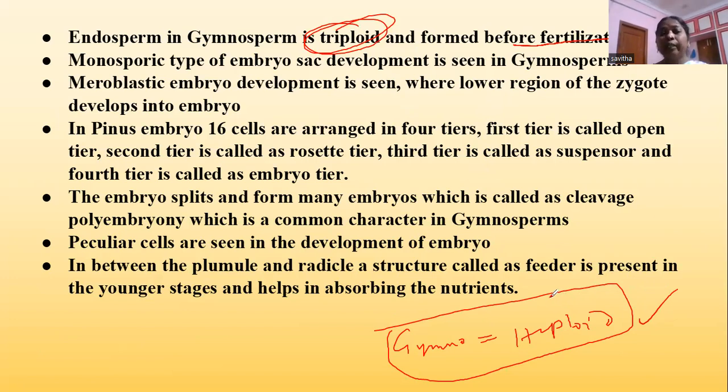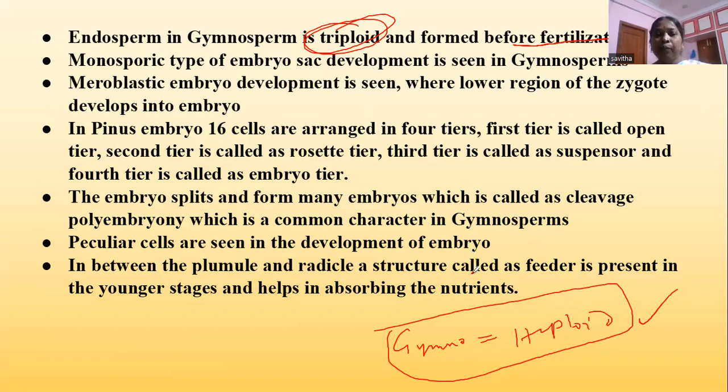Monosporic type of embryo sac development is seen in gymnosperms, meaning a single megaspore is involved in the development. And meroblastic embryo development is seen. That is, after the fusion of the male and female gamete to form the zygote, the lower part of the zygote develops into the embryo, which is called the meroblastic type of development.